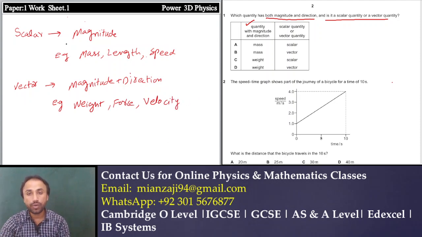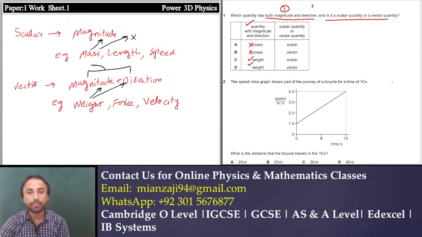From these definitions you are clear that mass has only magnitude. There is no directional part for the mass. Weight has both magnitude and direction. Now come to our point. Here mass has only magnitude, there is no direction, so mass does not have both magnitude and direction. Mass does not follow the first condition. Weight follows the first condition, and from the definitions of vector and scalar, it's clear that weight has both magnitude and direction.